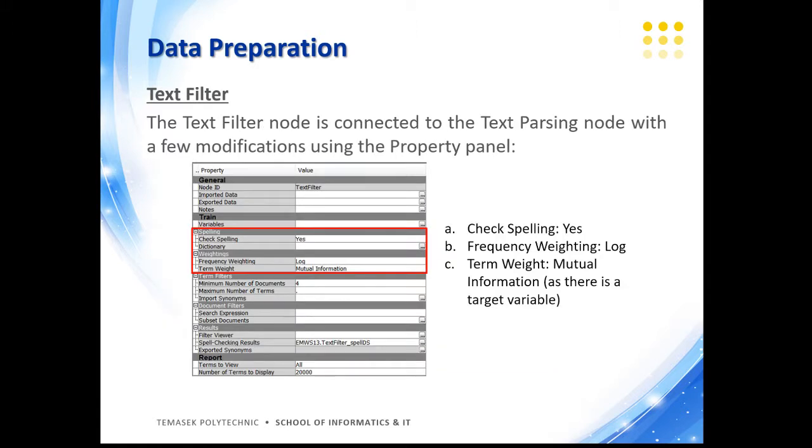Next, the text filter node is connected to the text parsing node, and a few modifications are made again. The important values are the frequency weighting, which is set to log, and the term weight, which is set to mutual information, as there is a target variable in the dataset.